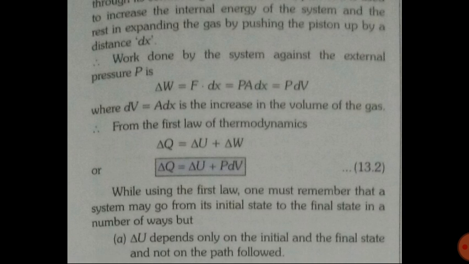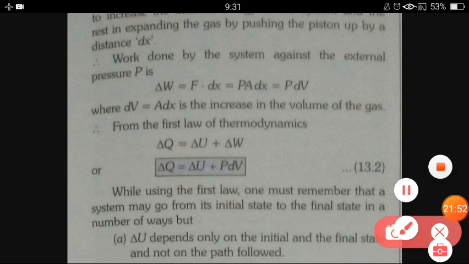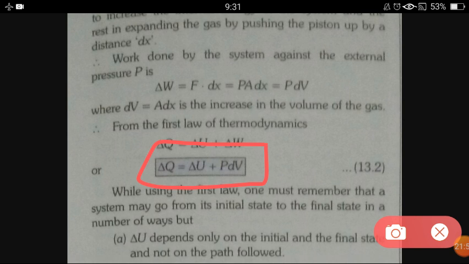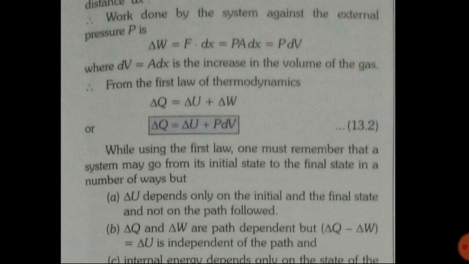A dx means area into length, that is volume. So del W equals PdV. So in the first law of thermodynamics, del Q equals del U plus del W. In place of del W, we will put PdV. So now the equation will take this form: del Q equals del U plus PdV.